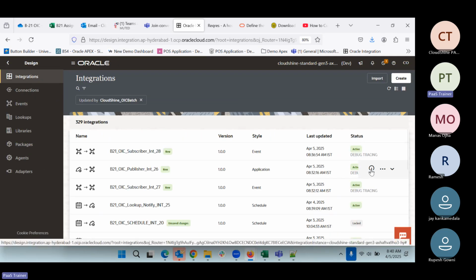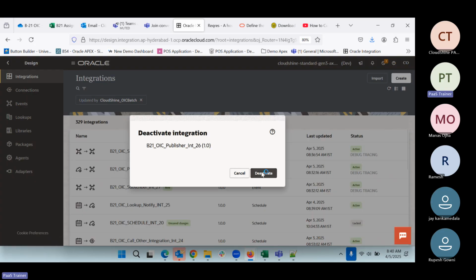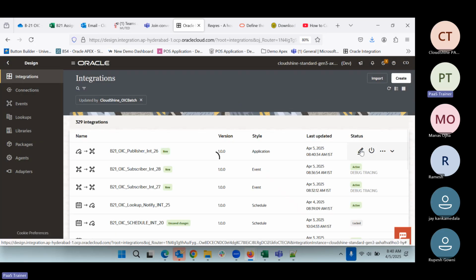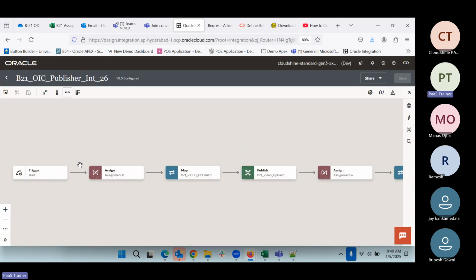So we can go to the publisher integration. We can deactivate. We can come here and write a switch condition, so that this event we publish only when we have the proper title.